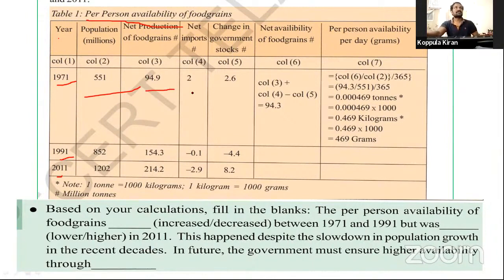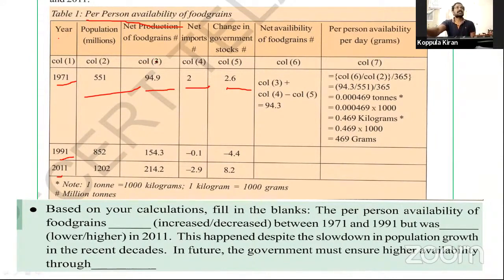That production, this is net imports and change in government stocks. Every year the government distributes some food grains to the poor people. That calculated change is mentioned here. Finally, net availability of food grains. See this calculation.